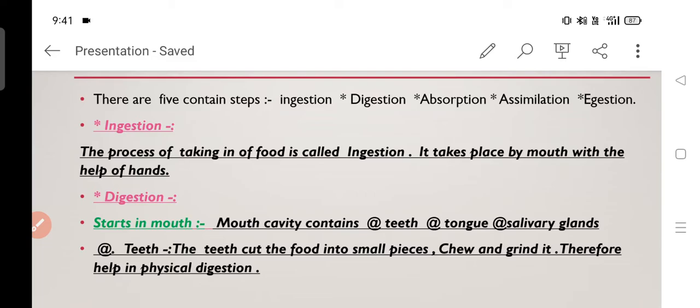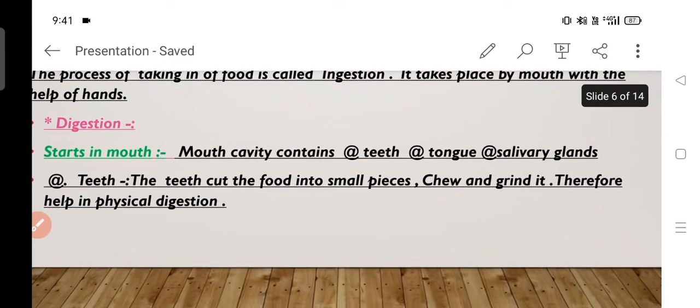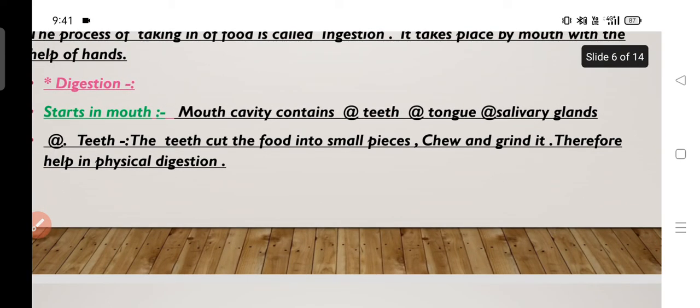What does the mouth consist of? The mouth consists of teeth, tongue and salivary glands. So what is the function of teeth? See, when we eat food, we eat different kinds of bites. Maybe some big, some small, some triangular shaped food, some round food. So the food has to be in the same shape and size so that our body can digest it. So teeth grind the food into small pieces and make it into the same shape and size. Therefore teeth bring the physical digestion.